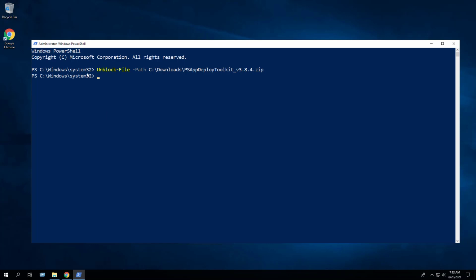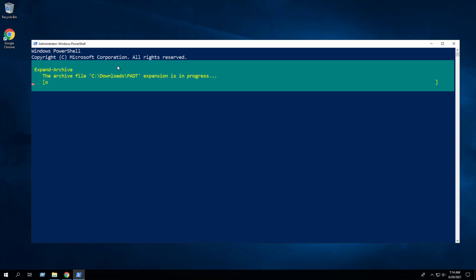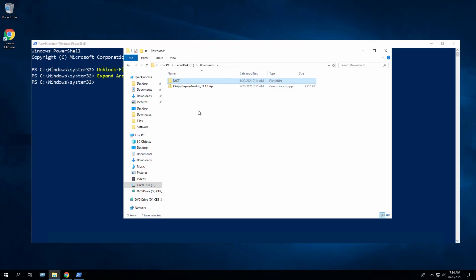Next, we want to extract the contents of the zip file. Enter the following command. As you can see, we've extracted the contents of the zip file to C downloads PADT.